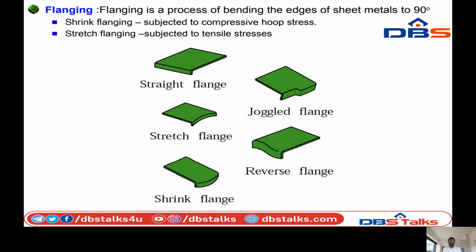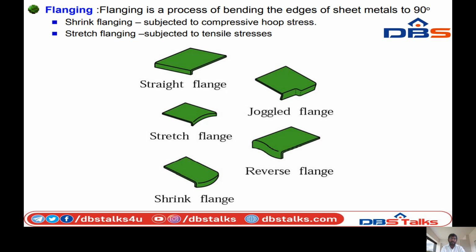Next, flanging. Flanging is a process of bending the edge of the sheet metal to 90 degrees. The edge of the sheet metal is bent at an angle of 90 degrees. Shrink flanging is subjected to compressive hoop stresses. Stretch flanging is subjected to tensile stresses.